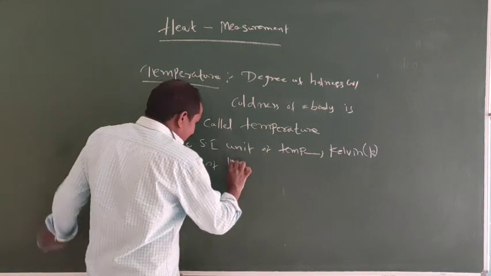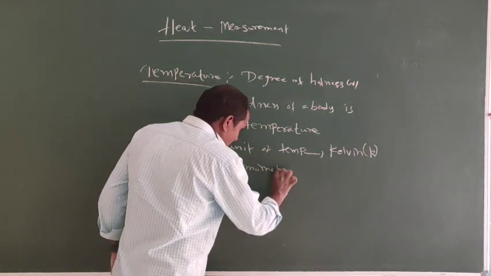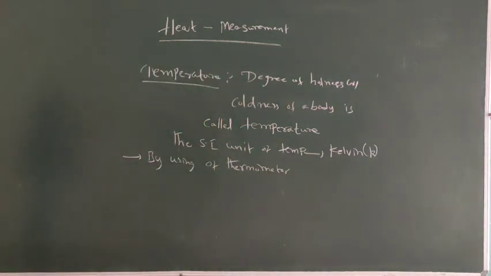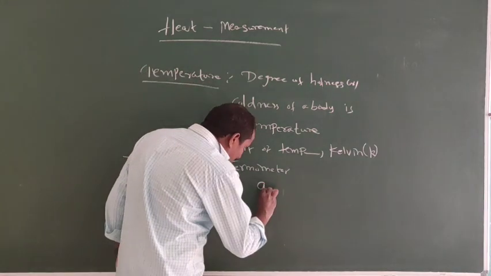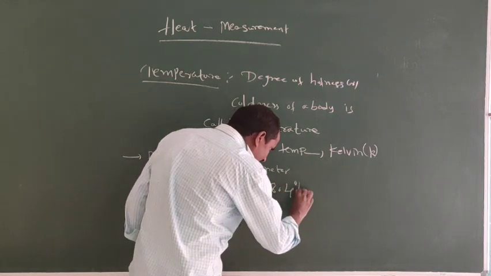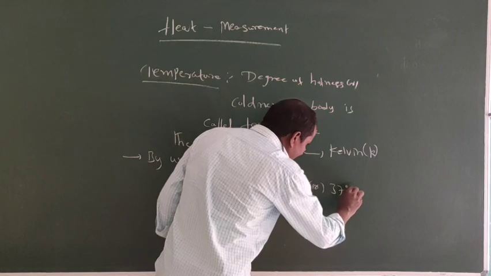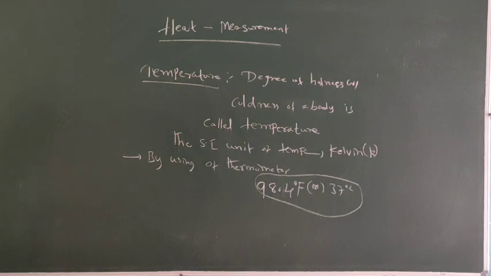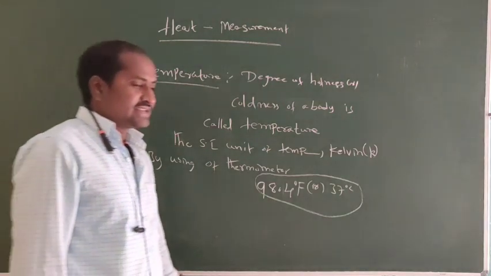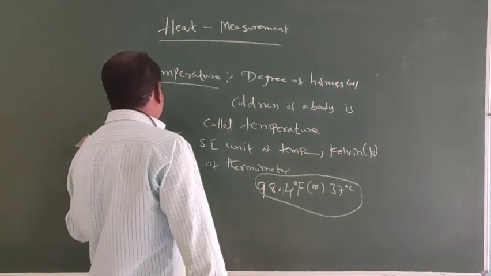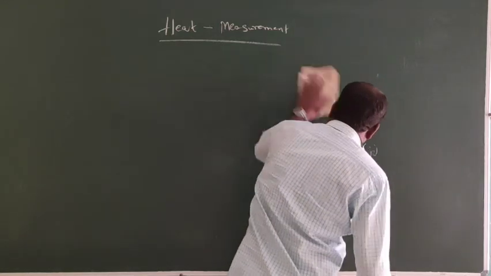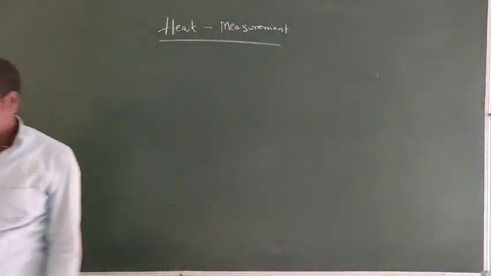By using a thermometer, we can measure the temperature of the human body. The normal human body temperature is 98.4 degree Fahrenheit or 37 degree Celsius. We have four different scales to measure the temperature: Celsius, Kelvin, Romer, and Fahrenheit.